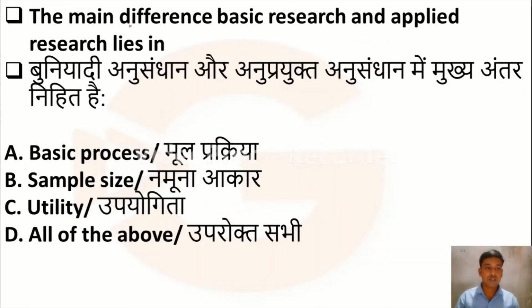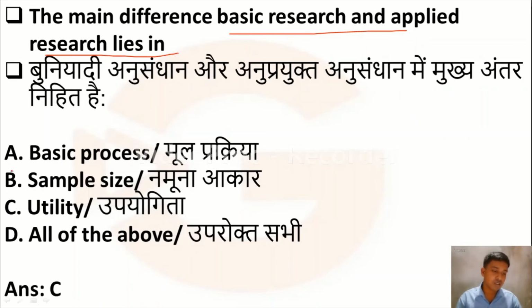Then the next question is, the main difference between basic research and applied research lies in: option A basic process, option B sample size, option C utility, option D all of the above. Yes, the main difference between basic and applied research lies in utility. So option C is the right answer. Please remember, we can differentiate basic and applied research on the basis of utility.